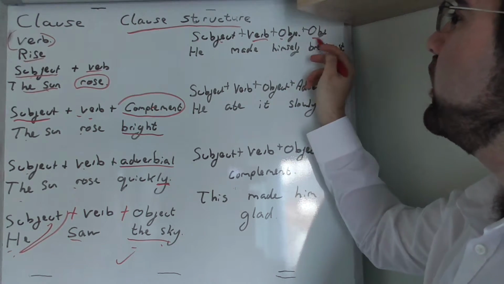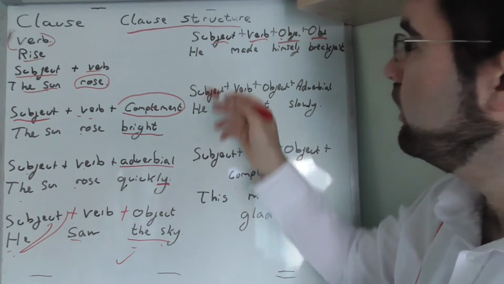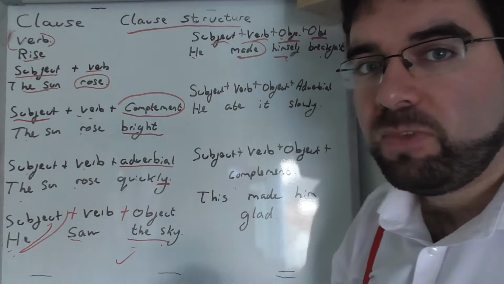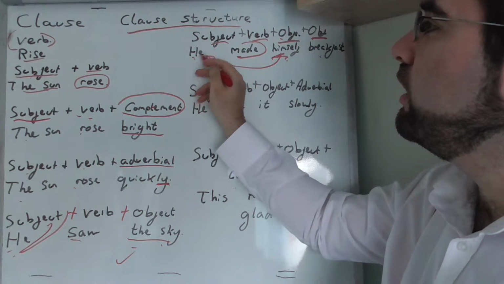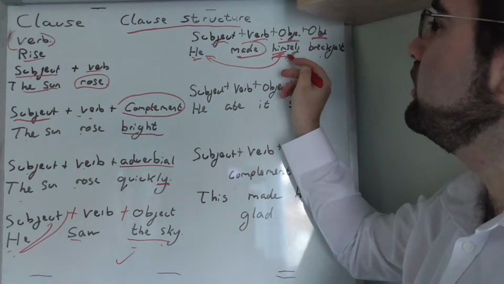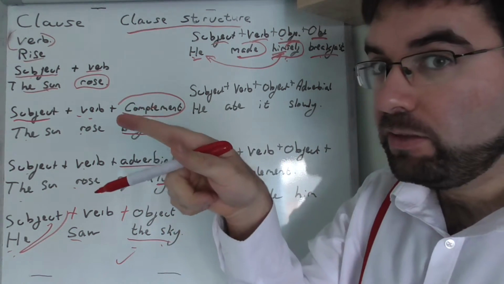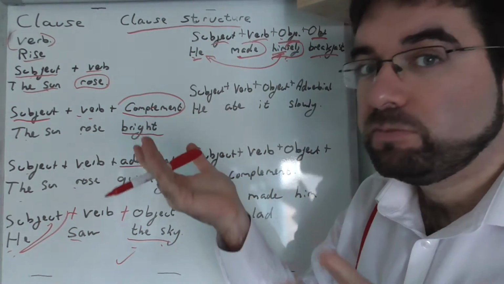Subject, verb, object, object. He made himself breakfast. Because look, the pronoun here refers back to himself. He made himself breakfast. Very good.